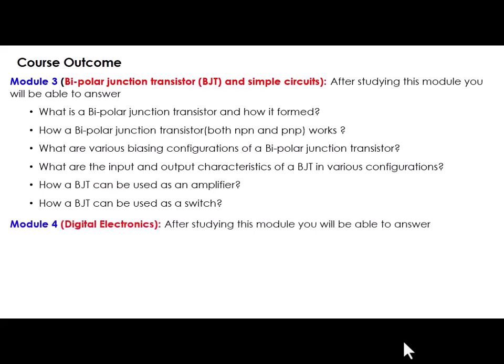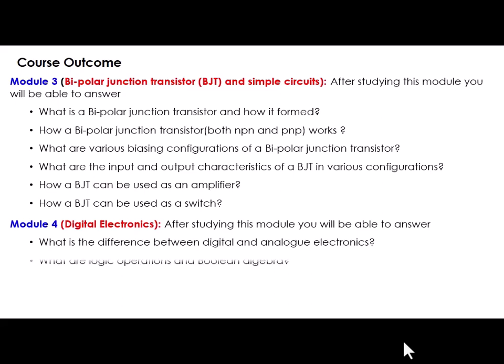Now, the outcomes of module number 4 are as below. After studying this module, you will be able to answer the following questions. What is the difference between digital and analog electronics? How to distinguish between digital and analog electronics? And what are the logic operation and Boolean algebra? How Boolean algebra helps us in implementing or realizing the digital electronics, that also you will be able to learn by this module.